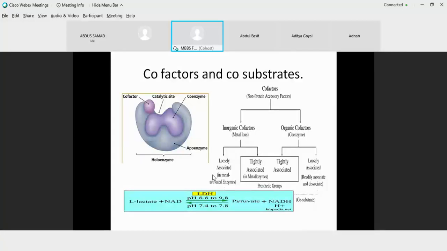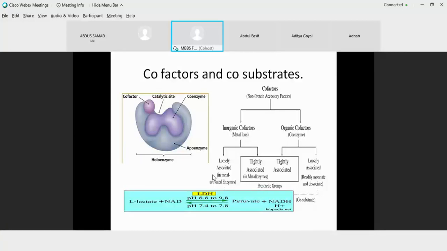One thing about an enzyme is that since an enzyme is a protein, for its full activity it will require something other than the protein part. That non-protein part, when it is attached to the enzyme, is known as a cofactor. So only the protein part is your apoenzyme and the non-protein part is your cofactor. Apoenzyme plus cofactor forms a fully functional enzyme, that is your holoenzyme. Now, if your cofactor, which is a non-protein factor, happens to be inorganic in nature, usually they are metal ions.